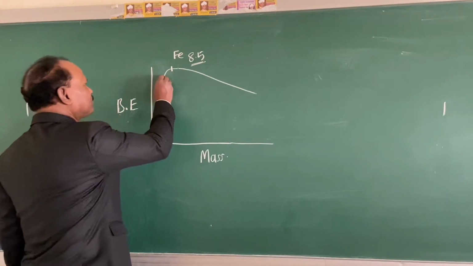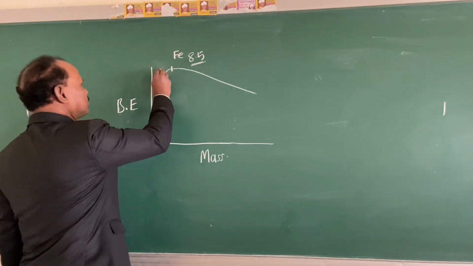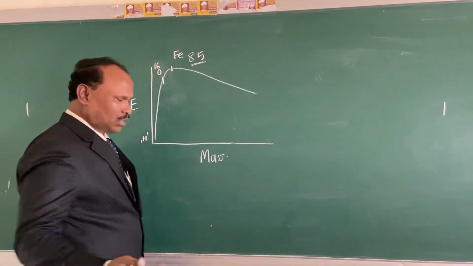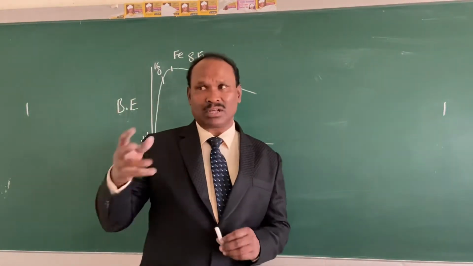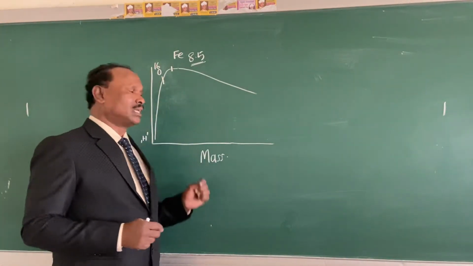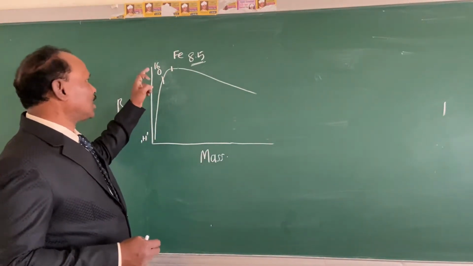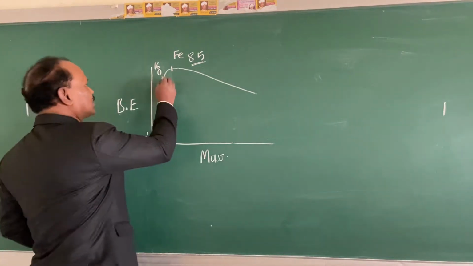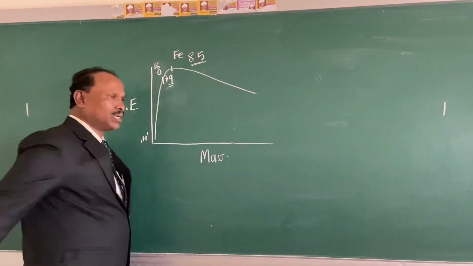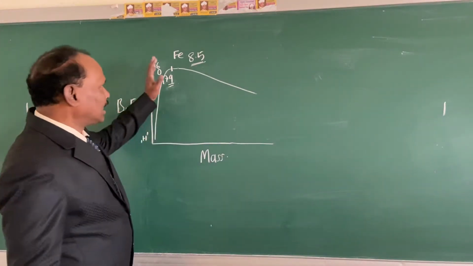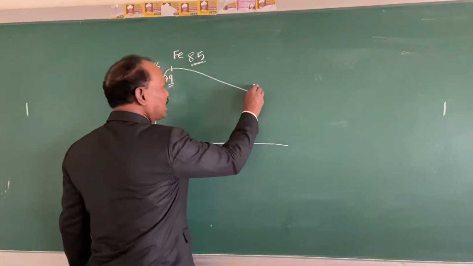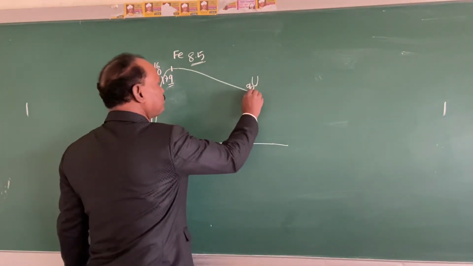And the next element is oxygen. Oxygen atomic mass is 16. In your previous class I had written the molecular mass of oxygen, right? So don't write molecular mass in the examination. You write the atomic mass of oxygen, that is 16, and it has got a binding energy of 7.9.